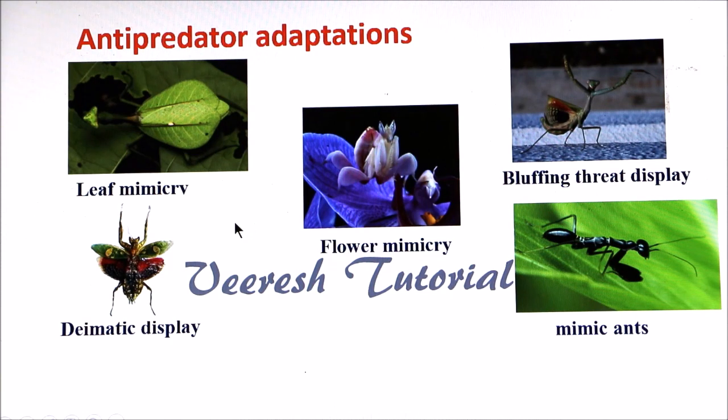Mantis are preyed on by many vertebrates and invertebrates, so mantids protect themselves by camouflage to avoid predation and for better capturing of their prey. Some of the anti-predatory adaptations are leaf mimicry, leaf-like expansion of the forewing, bluffing threat display by raising its foreleg and displaying its colored wings, deimatic display by jewel mantis. Some mantis mimic ants to avoid predation, flower mimicry by flower mantis to avoid predation as well as to capture flower visiting insects.